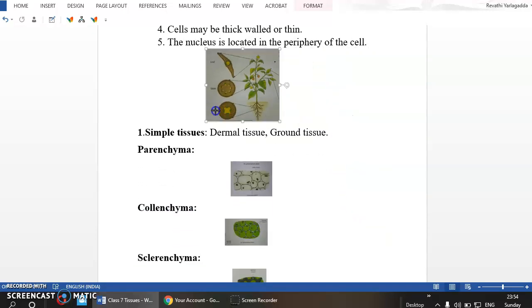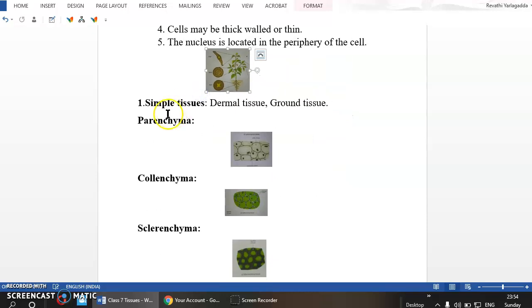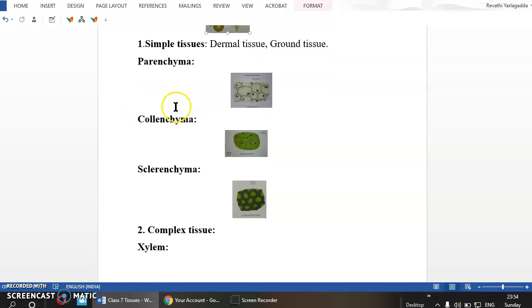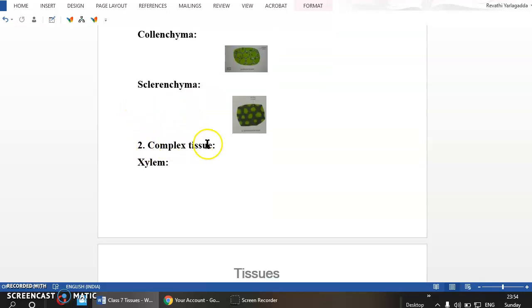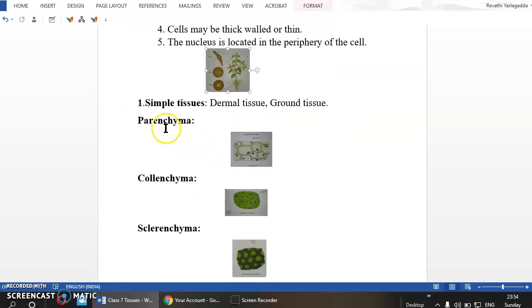So permanent tissue, if you see the types of permanent tissue, we have two main types. One is called the simple permanent tissue and the second one is called the complex permanent tissue. First we come to the simple permanent tissue.